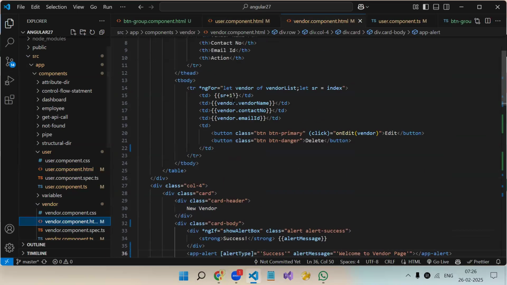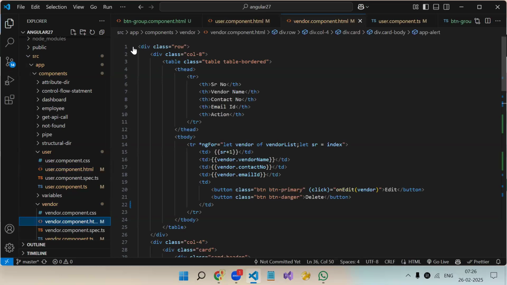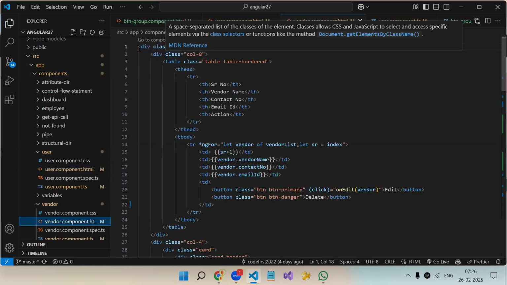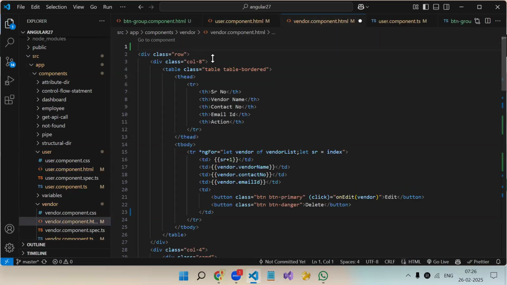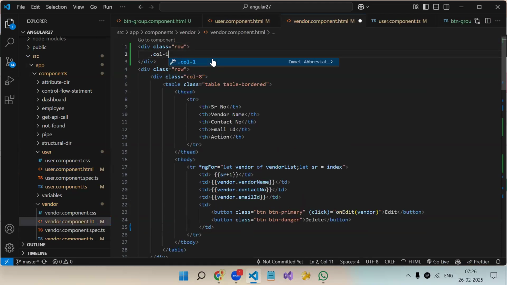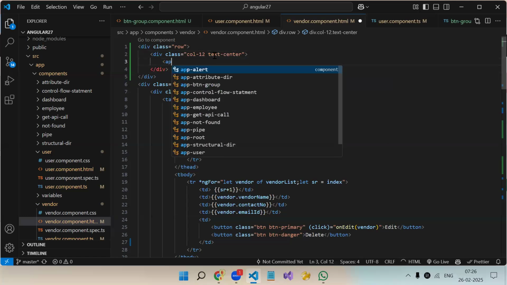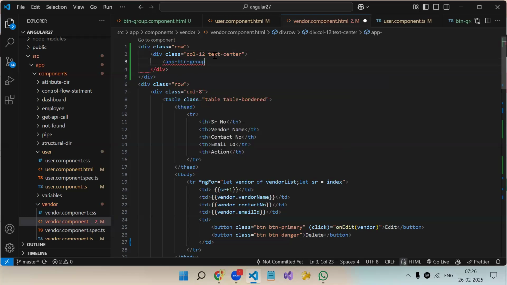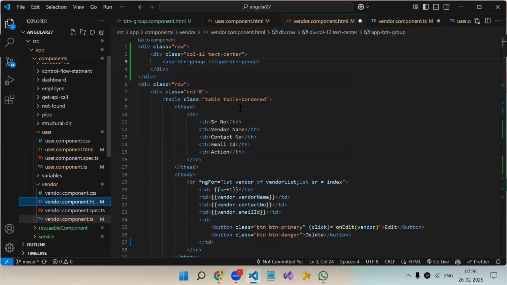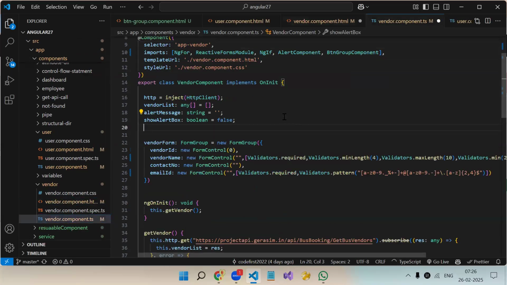Let's do the same thing in vendor also. Now in vendor, let's create row, column 12. Let's add a text-center class so that buttons will come in the center. app-button-group. Now instead of creating array over here, I will be creating a variable, and that variable I will pass over there.